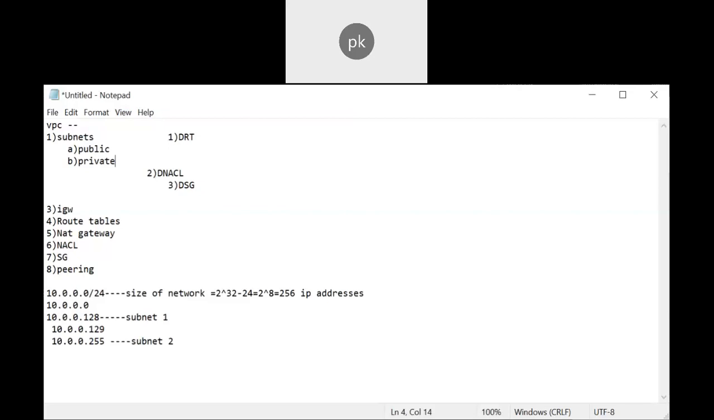Correct. Then what about NAT gateway? What does exactly that do? NAT gateway, now it will broadcast the network. It will expand the network, correct? No, it will not expand the network.